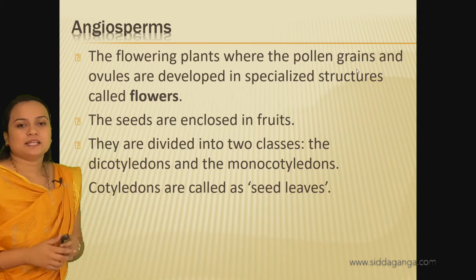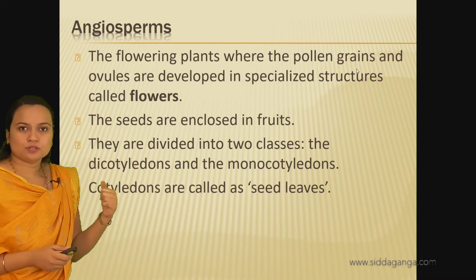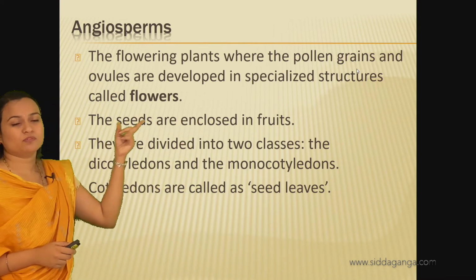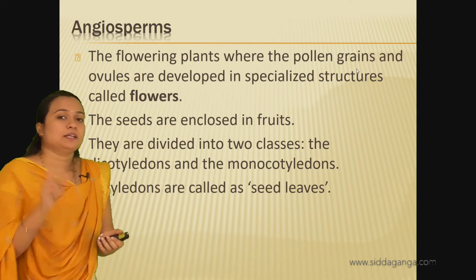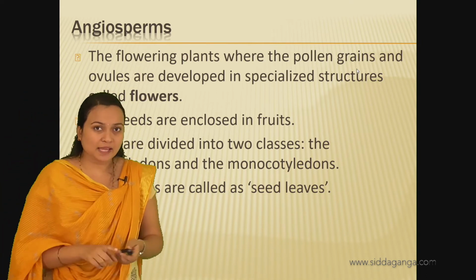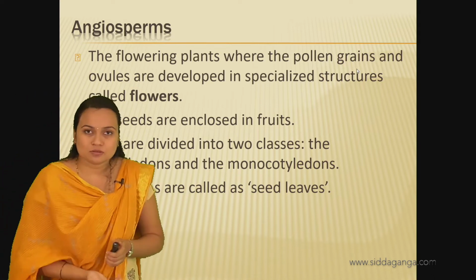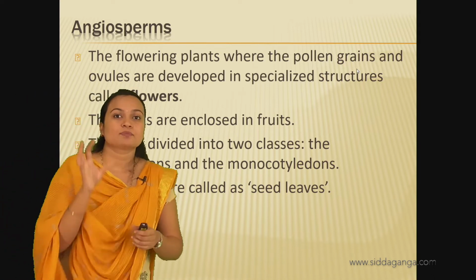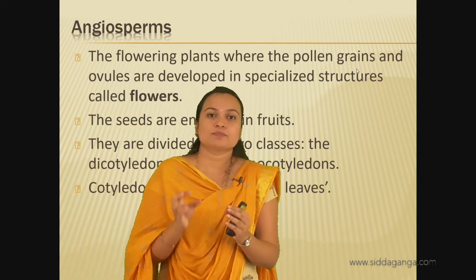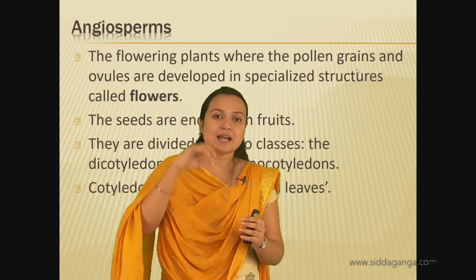Further, the seeds are enclosed within fruits. This is the basic character: in the gymnosperms the seeds were naked, but in the angiosperms the seeds are enclosed within the fruits. That is because the ovules will be inside the ovary wall.